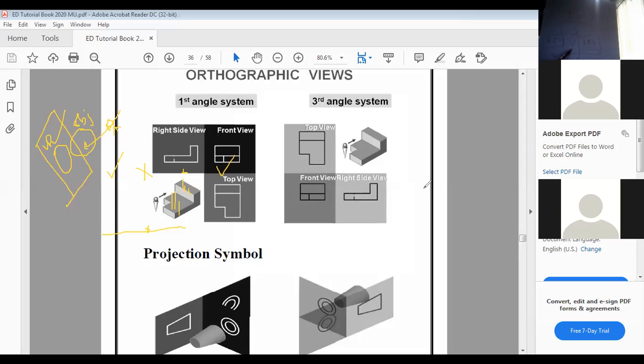Front view will be made above the x-axis, top view will be made below the x-axis, and if it is a left hand side view, then it should be made on the right of the front view. If it is a right hand side view, then it should be made on the left of the front view. Now it is clear.